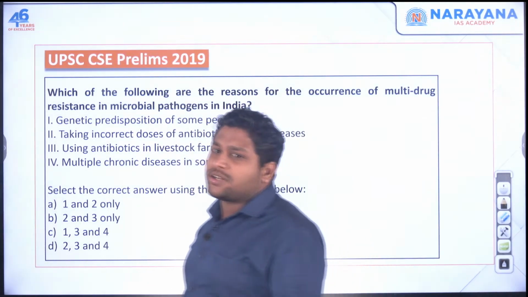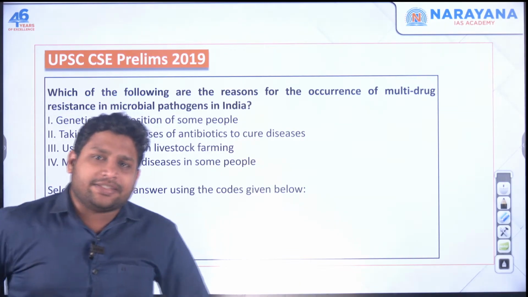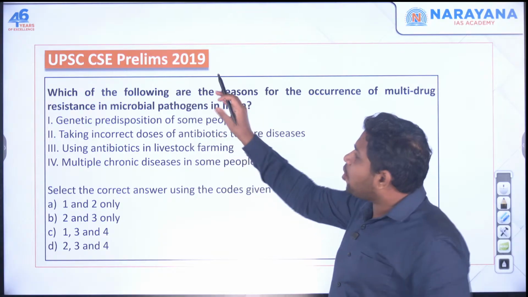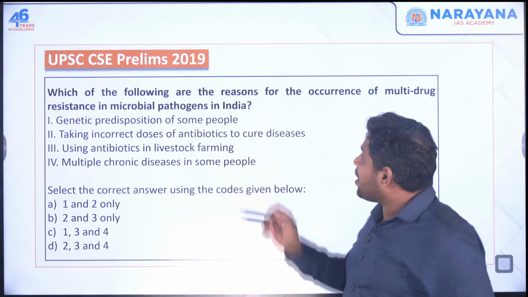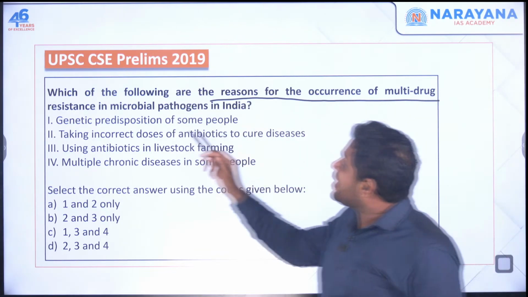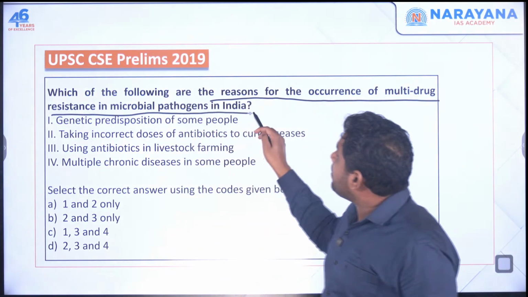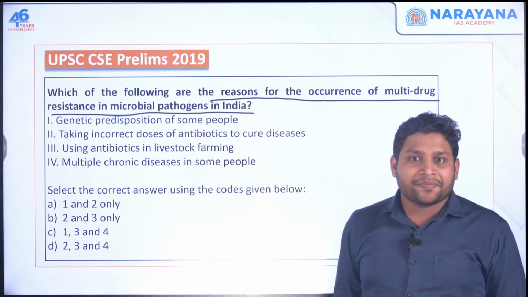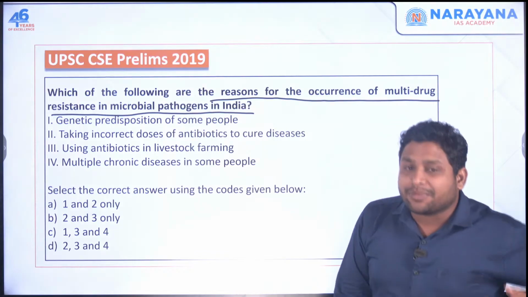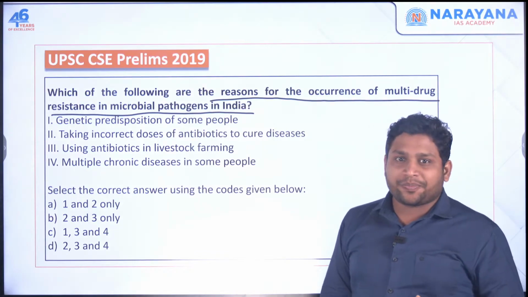Now see this previous year question asked in the year 2019. You can understand the relevance of this topic. UPSC has been asking on this microbial resistance part. You see, which of the following are the reasons for the occurrence of multi-drug resistance in microbial pathogens in India, right? So we can relate this question with the same theme that we are studying right now. Okay.